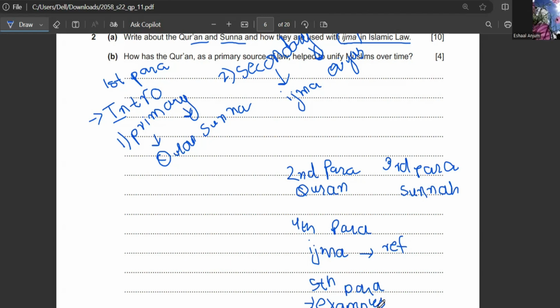Okay, we're going to write. Ma'am, in the fourth para we will write the reference and in the fifth, the examples. Yeah, meaning in the fourth paragraph, you have to mention the reference along with the introduction, what exactly ijma is. Okay, reference plus intro of ijma.